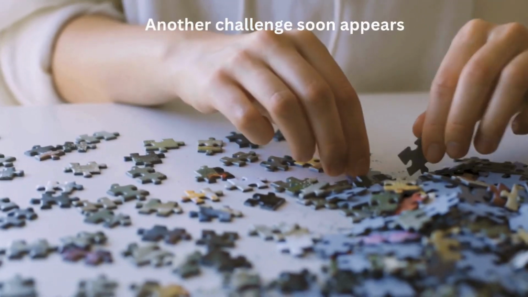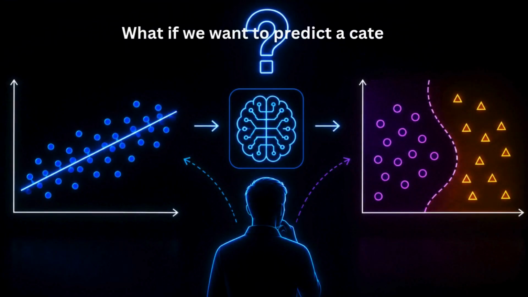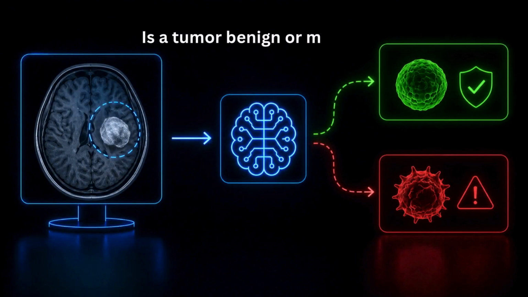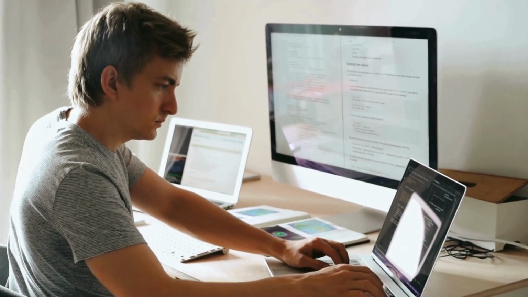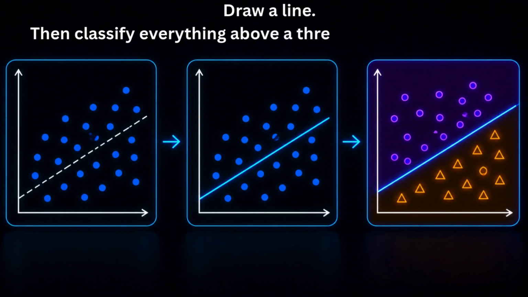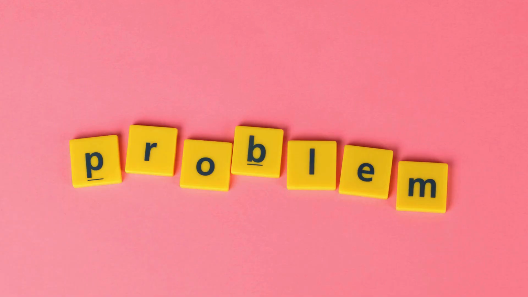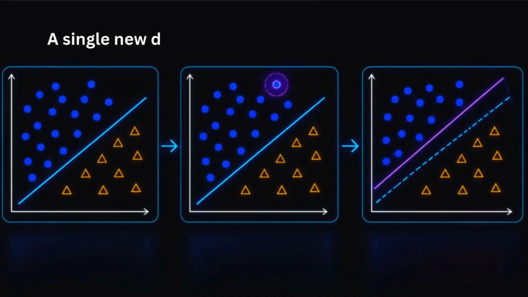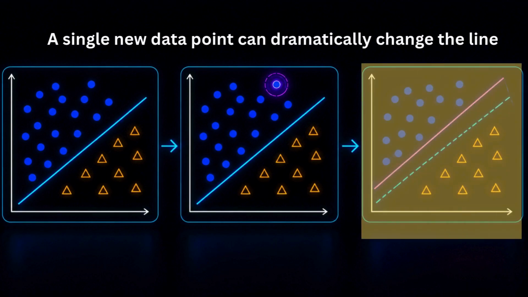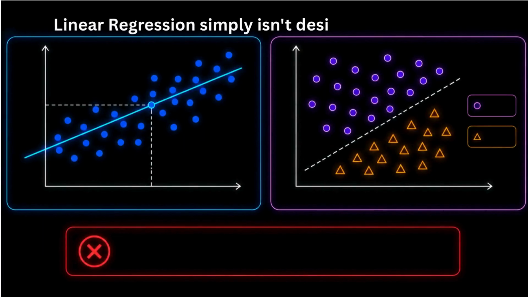But another challenge soon appears. What if the goal isn't to predict a number? What if we want to predict a category? For example, is a tumor benign or malignant? At first, it might seem natural to use linear regression. Draw a line. Then classify everything above a threshold as one class and everything below as another. But there's a problem. A single new data point can dramatically change the line and produce very different classifications. Linear regression simply isn't designed for classification.